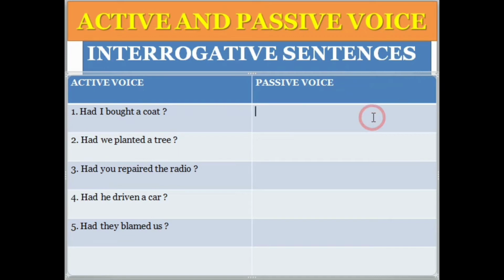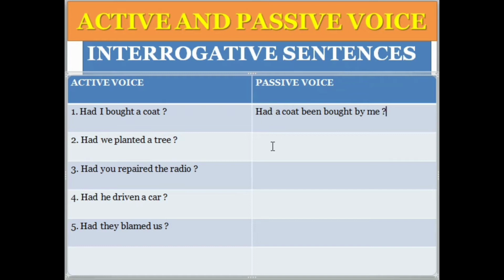So here we have sentence number 1. Had I bought a coat? In the past perfect passive, we are not using only had, we are using what? Had been. So had I bought a coat, how to change into the passive voice? Had a coat been, third form of buy is bought. Had a coat been bought by me? And at the last we will have an interrogation mark.